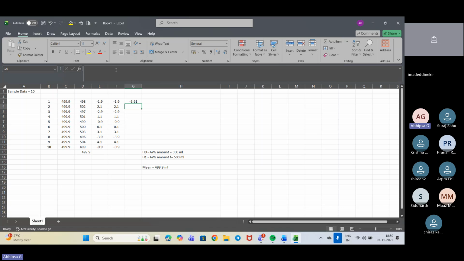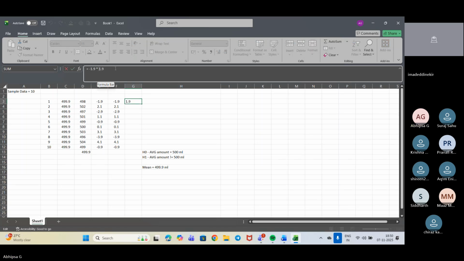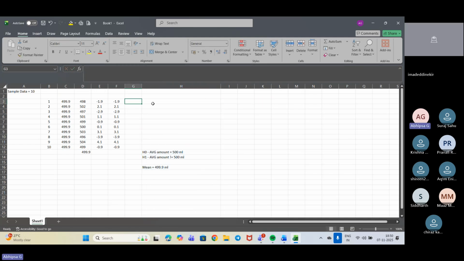It is giving me quite minus. Okay, that is minus 3.61 it will be giving me. Okay, just a moment. Let's just delete it and just do it normally. It would be better.